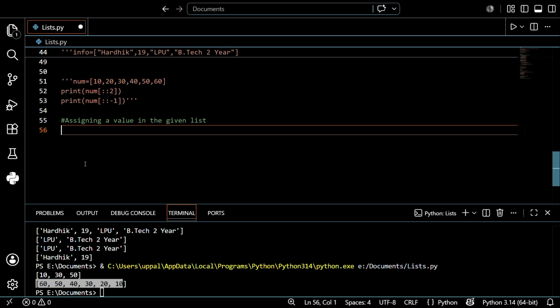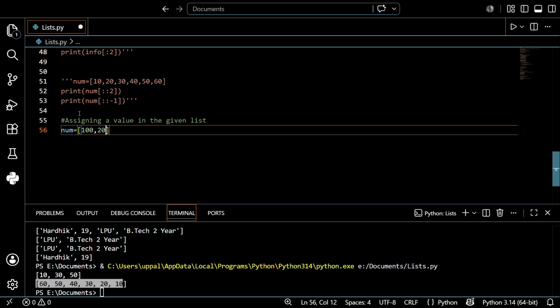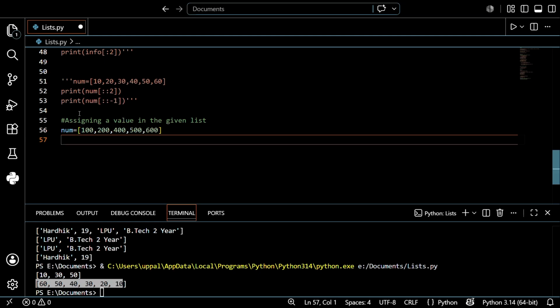Before that, I just want to create a list again, similar to the previous number list, guys. It's a waste of time creating it again. So that may be 100, 200, 400, 500, 600, right? I just skipped 300 because I want to add 300. So I'll explain how we can add a number in a particular variable, meaning in a list.